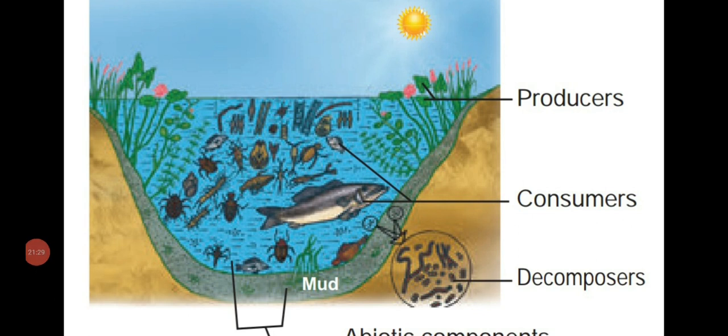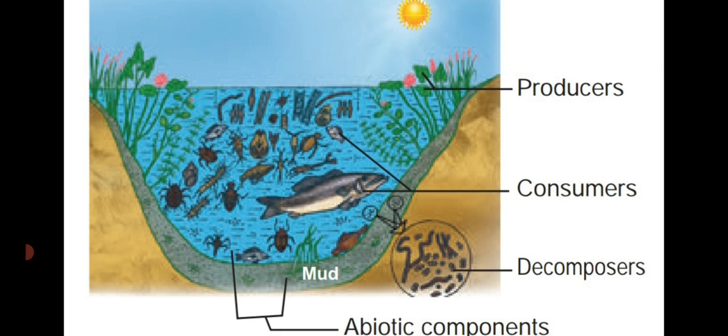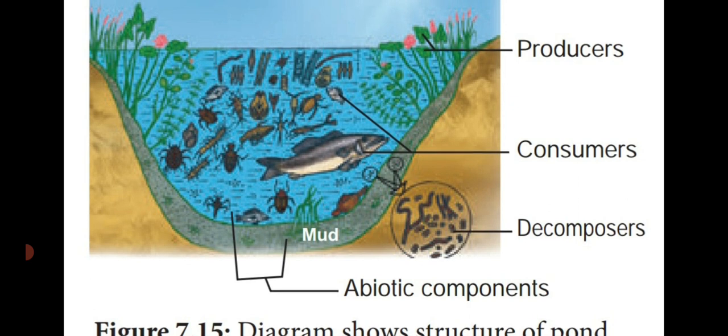Dear students, this is the pond ecosystem which consists of different trophic levels. First one is the producer, T1, then consumers, said to be T2, T3, T4 levels. Then the last one is the decomposers. So these are the different successive trophic levels seen in the pond ecosystem.